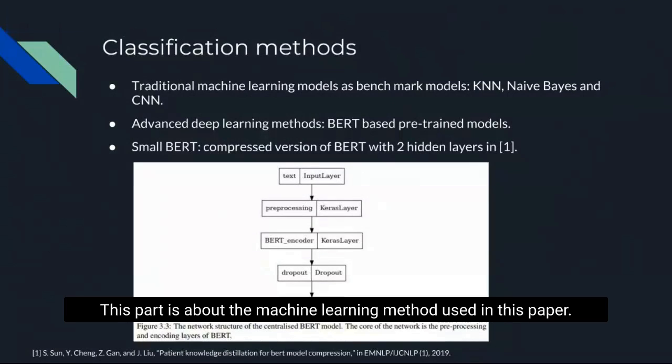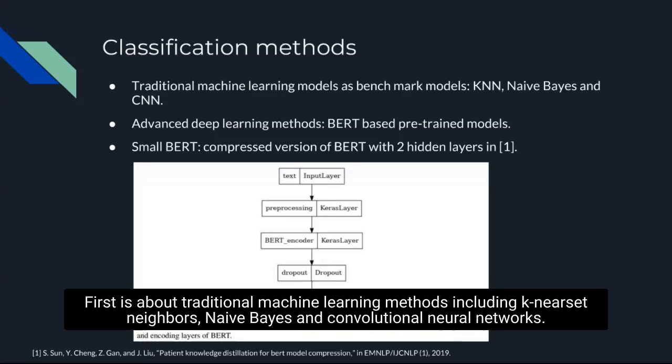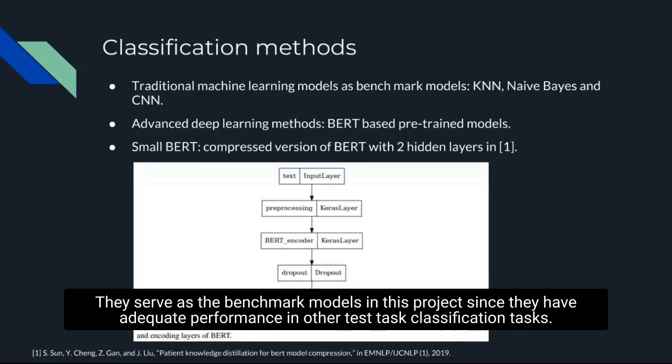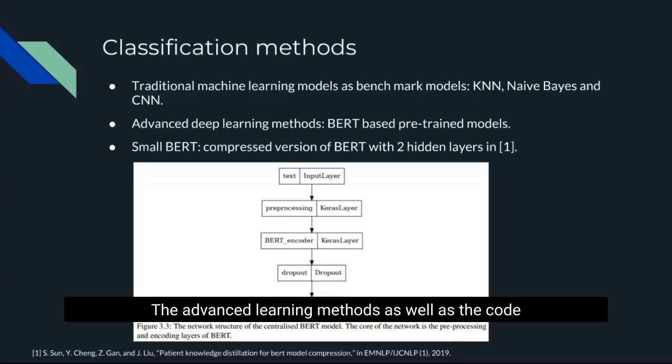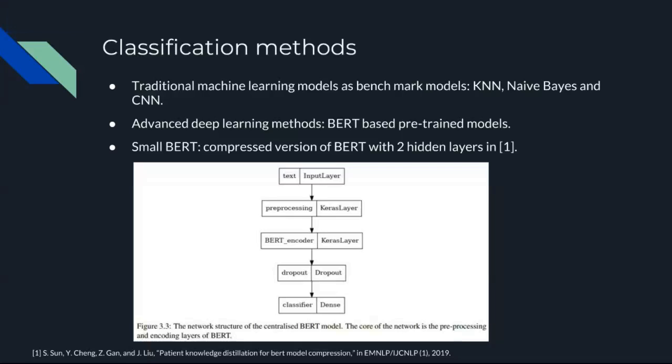This part is about the machine learning methods used in this paper. First is about traditional machine learning methods, including k-nearest neighbors, naive Bayes, and convolutional neural networks. They serve as the benchmark models in this project, since they have adequate performance in other task classification tasks. The advanced deep learning methods, as well as the core model in this paper, are BERT-based pre-trained models.